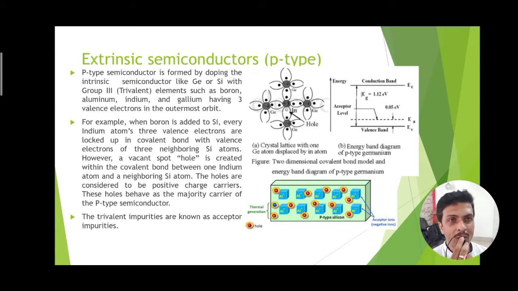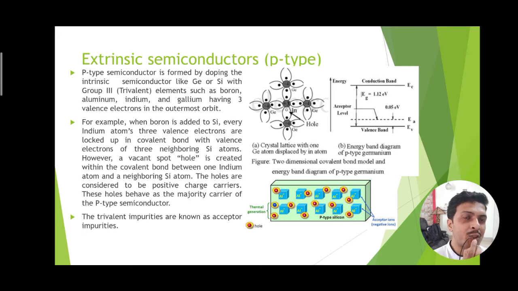So generation of holes is produced in this way by doping a trivalent atom in a semiconductor, and the doped semiconductor is termed a p-type semiconductor, where p is the symbol of hole concentration in the valence band for such an extrinsic semiconductor.